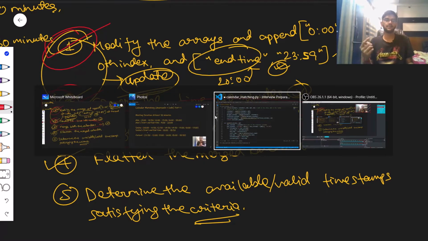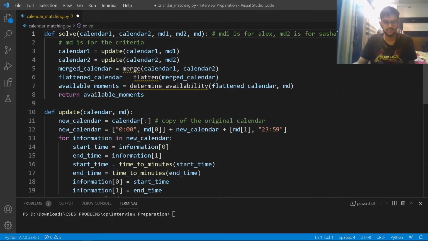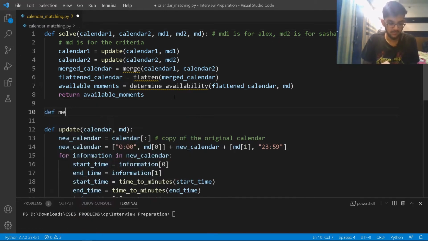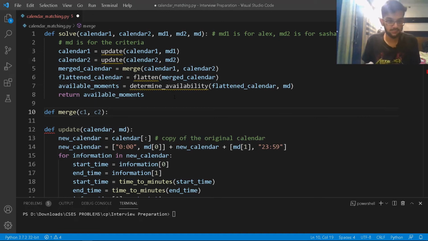And again, how I'm merging that is basically discussed in the approach part, right? So I'll just maybe try to create one small function here. So define merge. And again, this is something which makes use of the merge sort kind of a concept here, right? So merge C1, C2, right? And maybe I'll try to check again. Perfect.